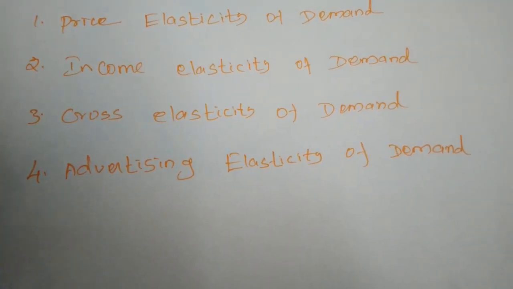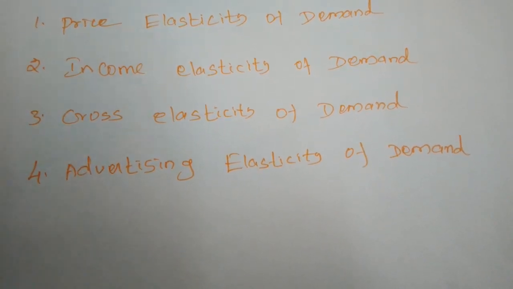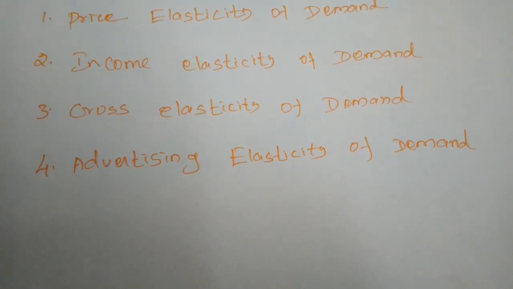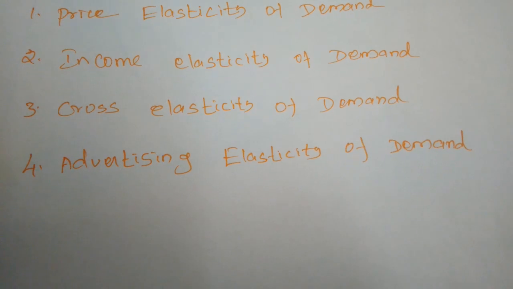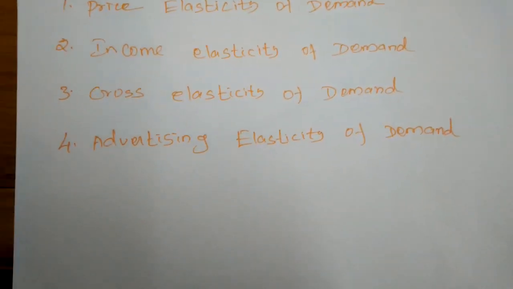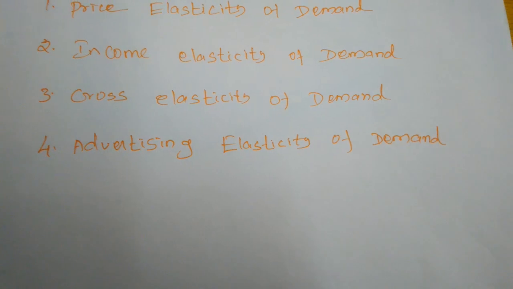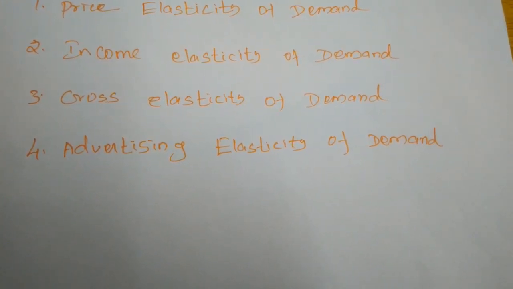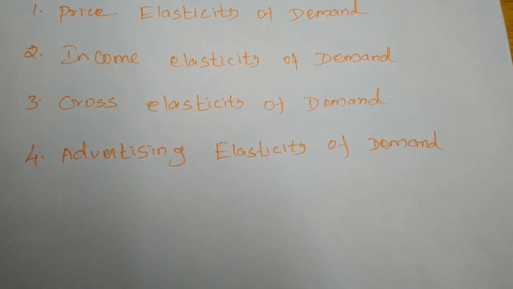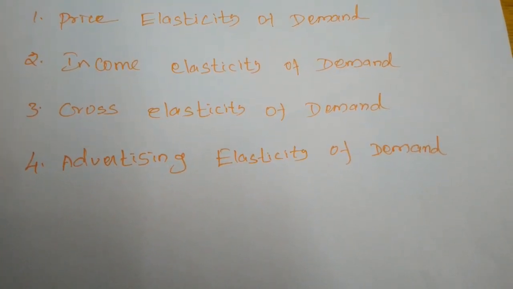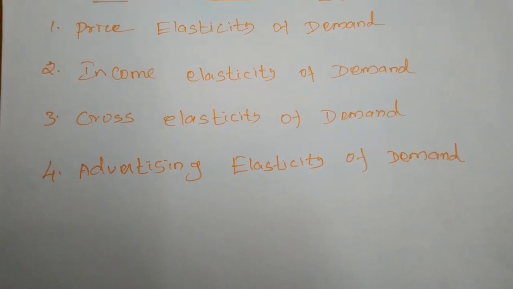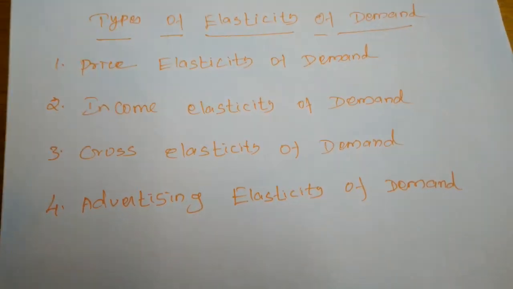Okay, so the advertising elasticity of demand will be derived by dividing the proportionate change in demand by the proportionate change in advertising expenditure. So how much amount is going to be spent on creating the advertisement, on the basis of the amount spent on the advertisement, the demand for that commodity will increase by some proportion. That is called advertising elasticity of demand.